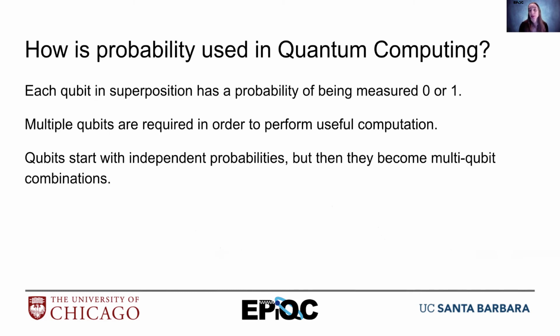So how is probability used in quantum computing? Well, each qubit in superposition has a probability of being measured 0 or 1. That's a single independent probability. It turns out, though, to do any useful computation, you need to use multiple qubits. And so once we combine individual qubits to be multiple qubits working together, we multiply each combination of outcomes by multiplying the probabilities. And then once we have them in those multi-qubit probabilities, we can do multi-qubit operations and calculate the outcomes.